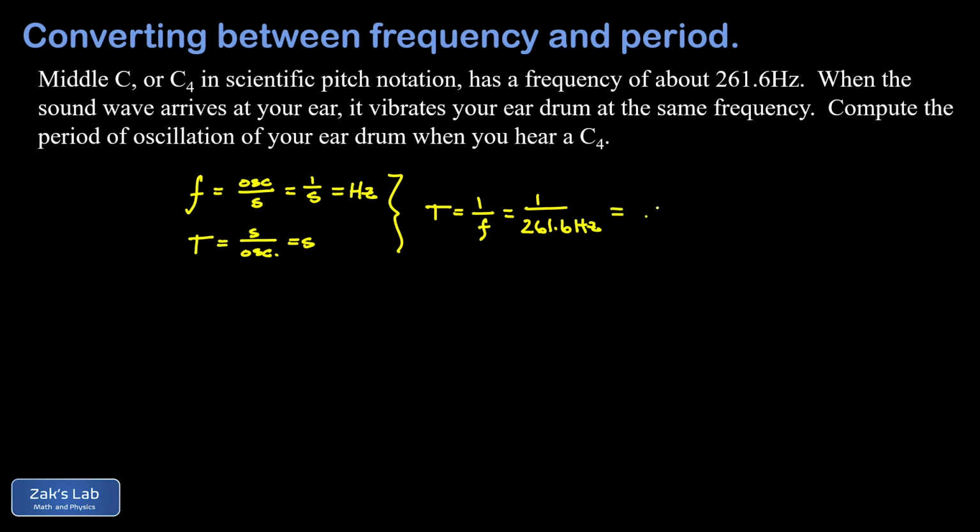And when I run the numbers on this, I get 0.003823 seconds. And it's probably better to express this in milliseconds. So this is going to be 3.823 milliseconds, or a little less than 4 thousandths of a second for each oscillation of your eardrum when you're hearing this note.